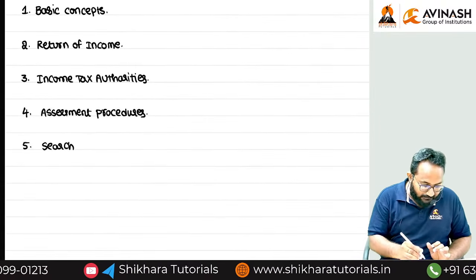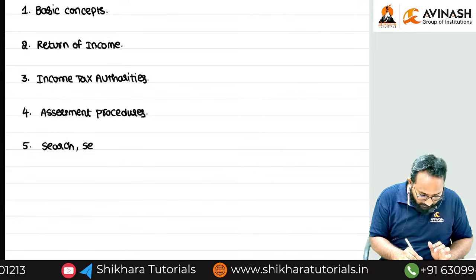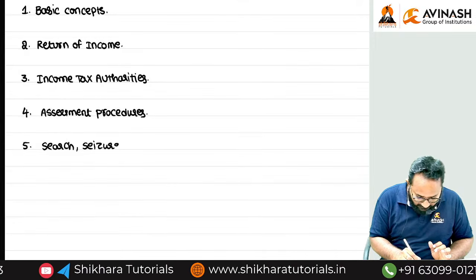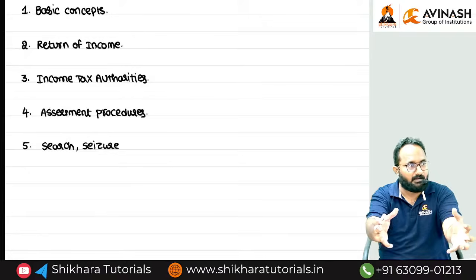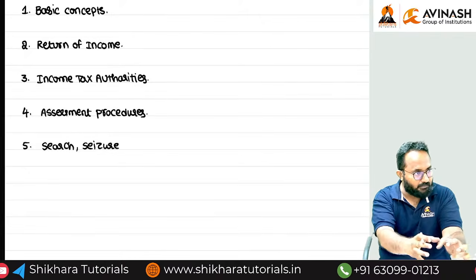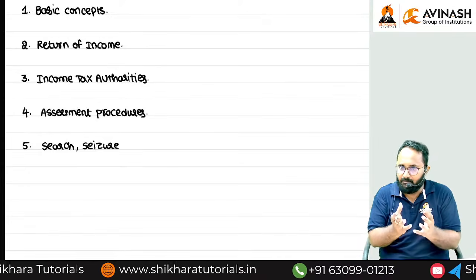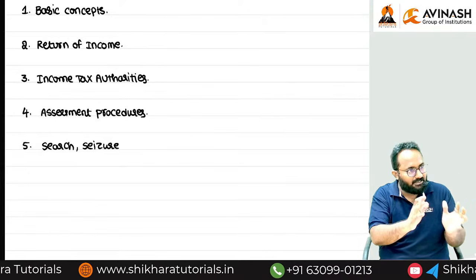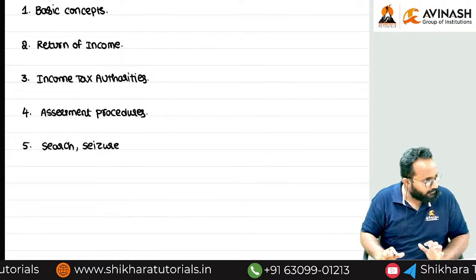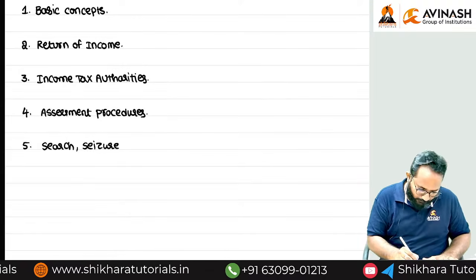After the search, what are they required to do? Seizure. Seizure means they will take physical possession of whatever undisclosed assets we have. Example, if I purchased gold with undisclosed money, they will take physical possession of the total gold. Okay, now.